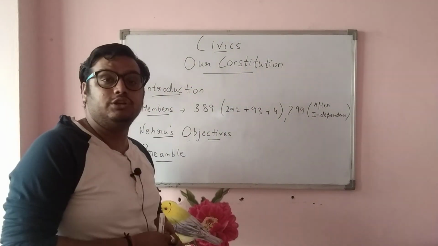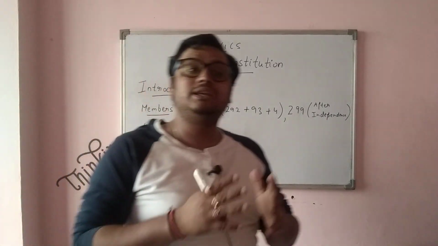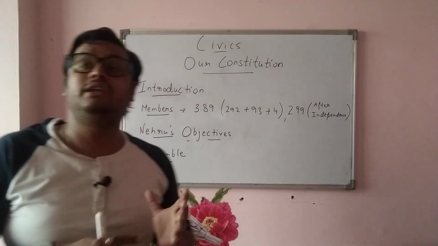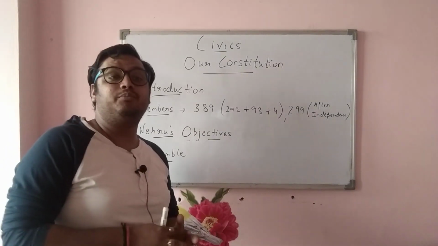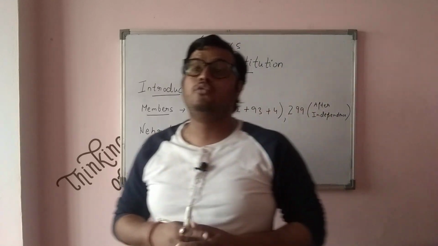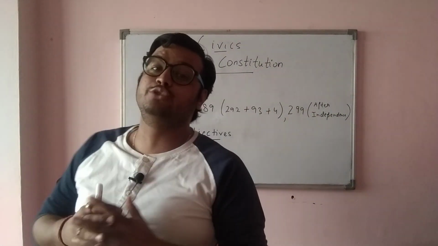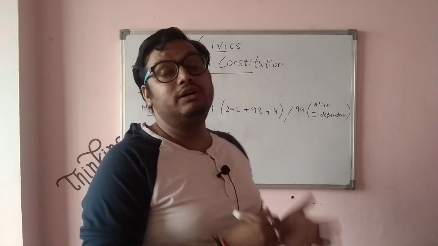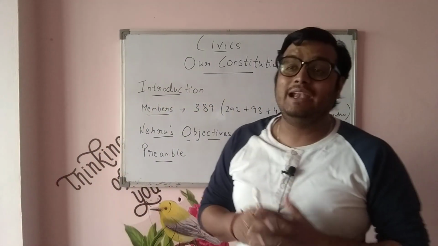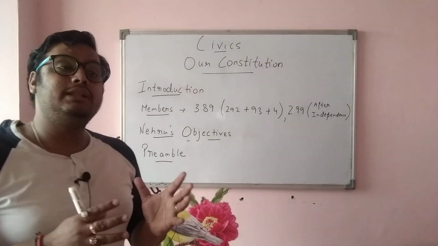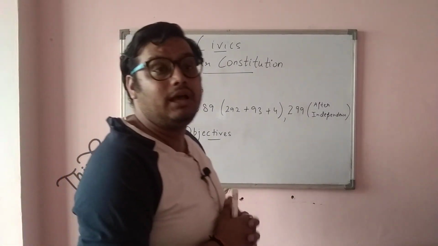What is a Constitution? Constitution is a definite set of rules and regulations that are being set up to govern a country in a proper manner, in a proper way, with set of rules and regulations. So we can define Constitution as a set of rules and regulations that are being set to govern a country in a proper and adequate manner. After that, we have a question: what is the need of Constitution in our country?